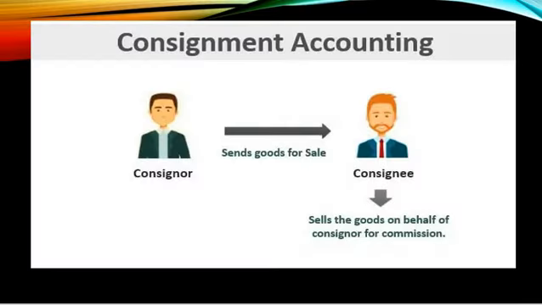Next, when you look at this picture, you will get to know very well what we mean by consignment accounting. Here you can see the consigner. The consigner is nothing but the owner who is sending the goods for sale to the consignee. So he is the owner. This fellow, the consignee, is the agent. So the consigner is sending the goods to the consignee on trust basis, and the consignee will sell the goods to the customers, for which he will be getting the commission.